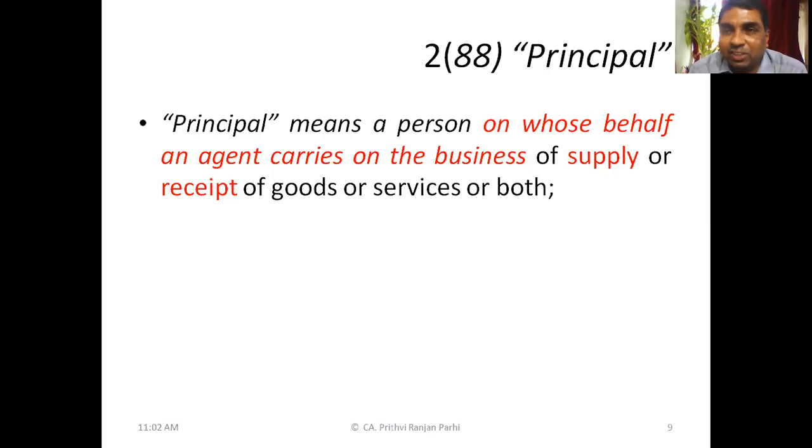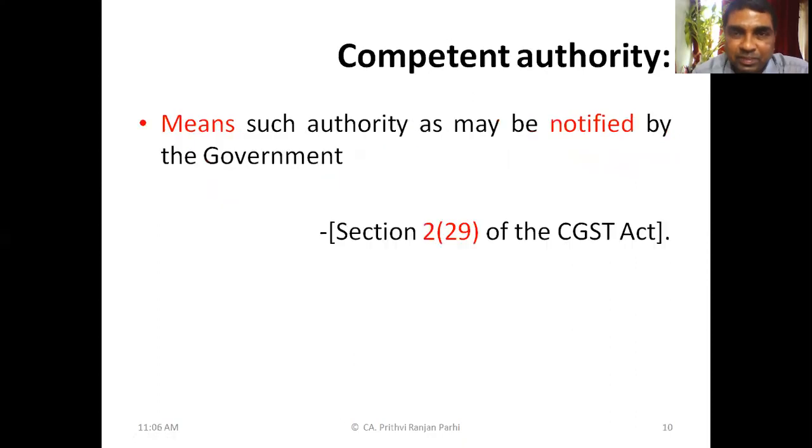The logic is that ultimately the principal has several responsibilities. So one should distinguish who is the principal and who is the agent in a particular transaction. Got it? Got the meaning of this term, principal?